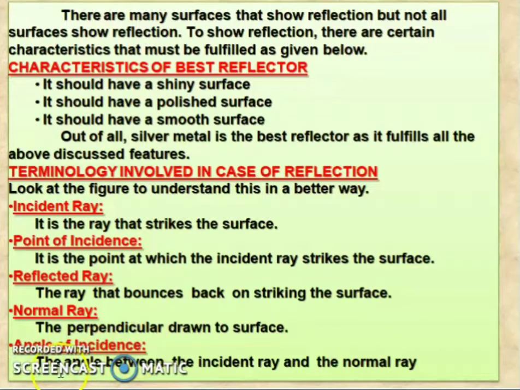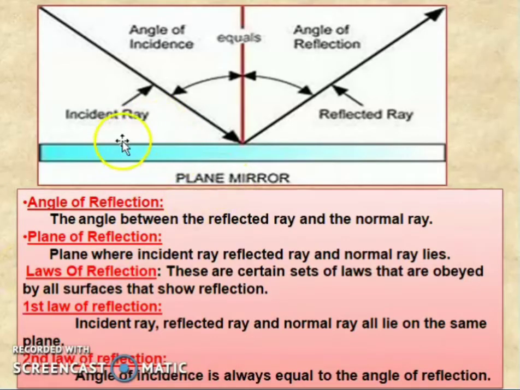Next is the angle of incidence. The angle between the incident ray and the normal we call the angle of incidence. So this is the incident ray and this is the normal. This angle we call the angle of incidence. Next, the angle of reflection: the angle between the reflected ray and the normal. So this is the reflected ray. The angle formed between the normal and the reflected ray we call the angle of reflection. Then the plane of reflection: the plane where the incident ray, reflected ray and normal lie, we call the plane of reflection.